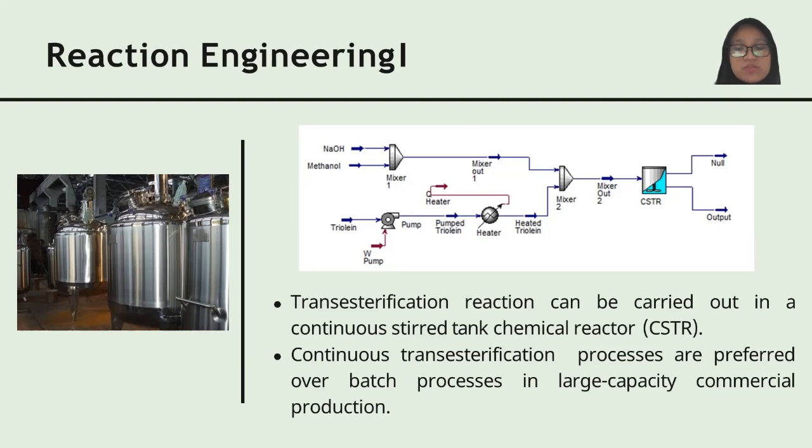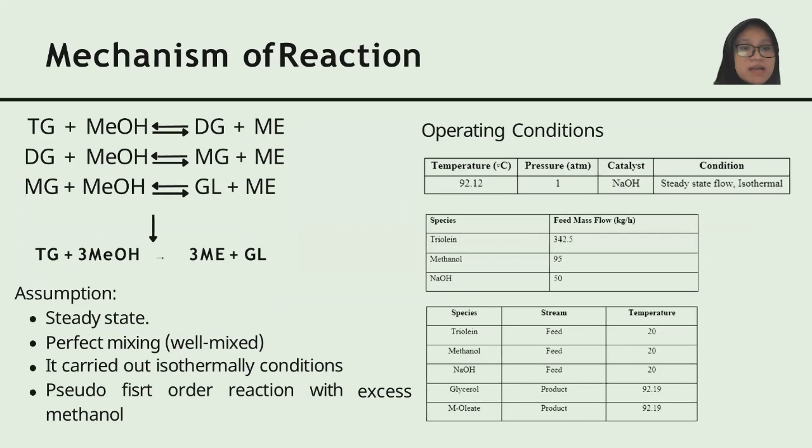And this is our process flow diagram. We use sodium hydroxide as our catalyst, methanol as our alcohol, and triolein as our palm oil. Theoretically, transesterification reactions are equilibrium reactions that consist of three steps as represented by this equation. However, in fact, the desired end products in the transesterification are biodiesel and also glycerol.